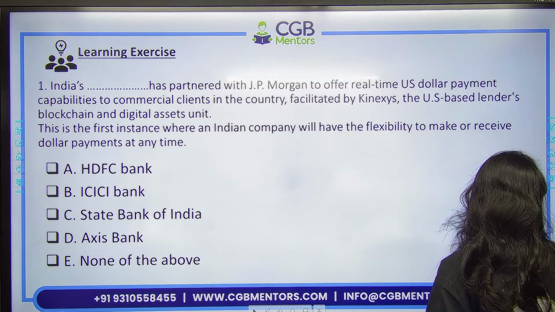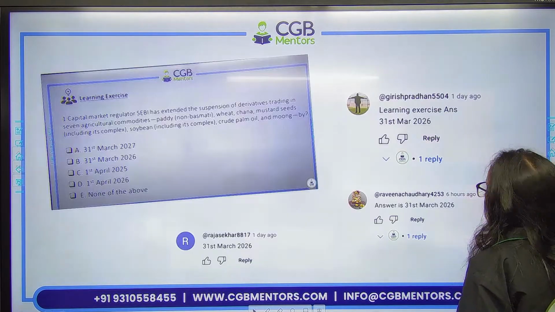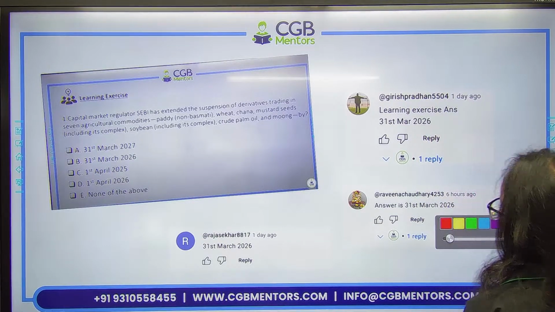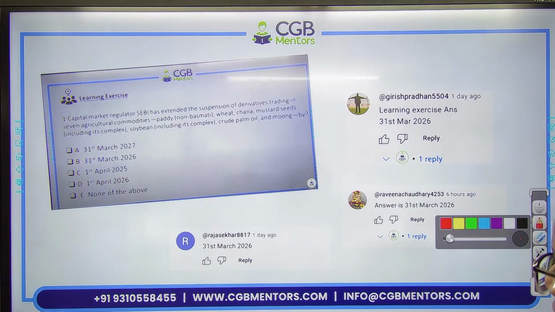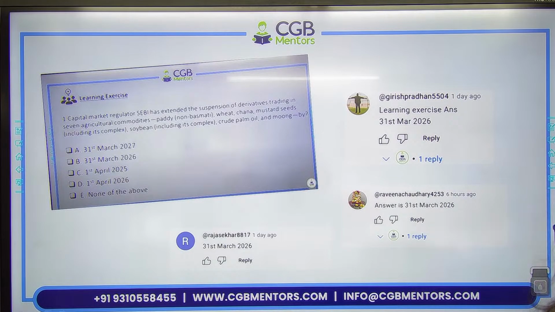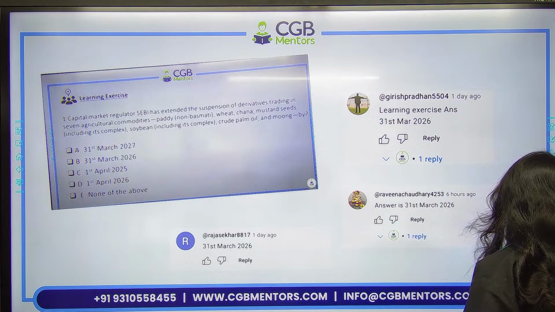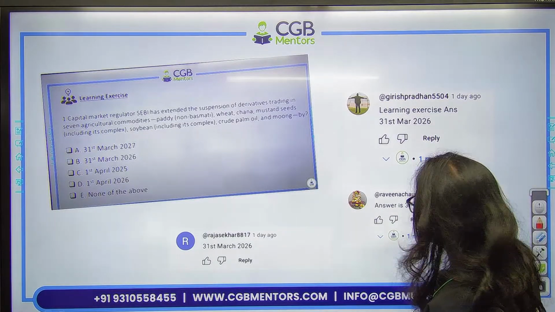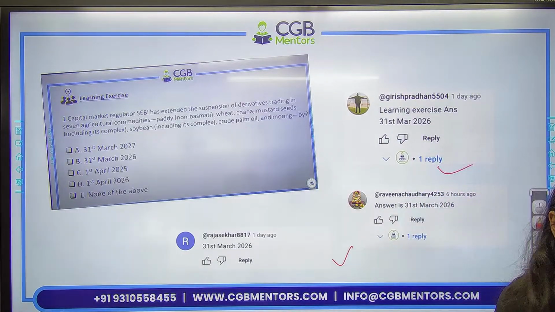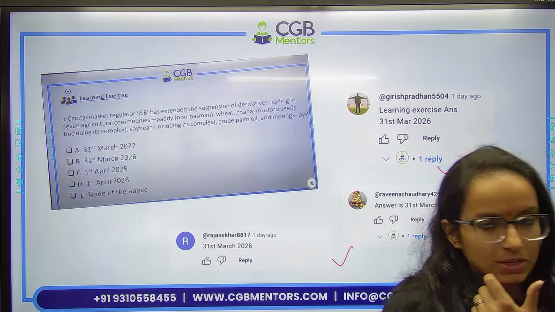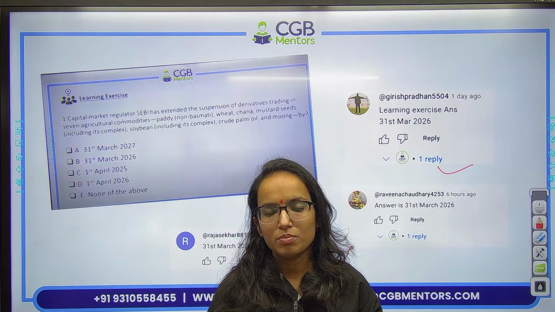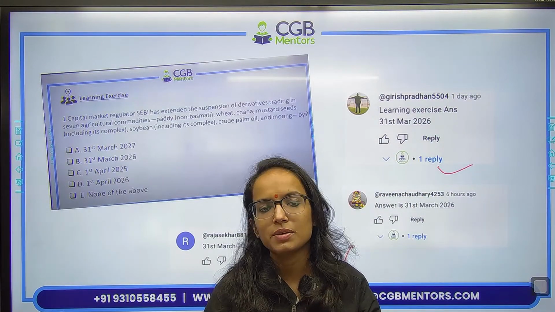In the last class, the question I gave you was SEBI has extended suspension of derivative trading in the 7 agricultural commodities. So I asked you by which period it has been extended to. So yes, the correct answer is 31st March 2026. Girish, Ravina and Rajshekhar, all of you have provided the right answer. I appreciate this. So that's it from 25th to 27th March CA.